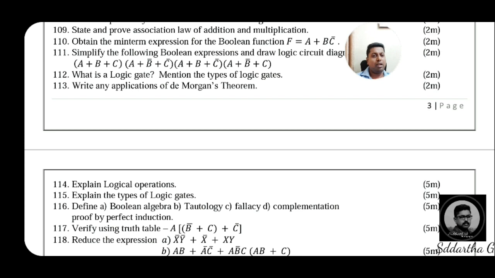Then after the applications, we come to the canonical forms, min terms and max terms. Min term representation is small m, max term representation is capital M. The min term expression for 2 variables is x into y, and the max term expression is x plus y. In min term notation, 0 bar means 1, and in max term notation, 1 bar means 0, which should be represented. Like that we discussed.